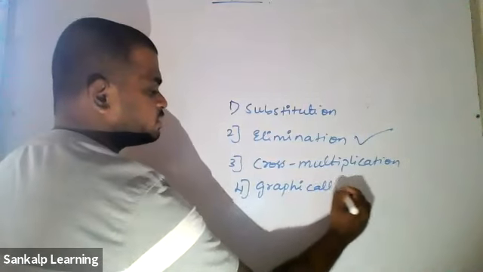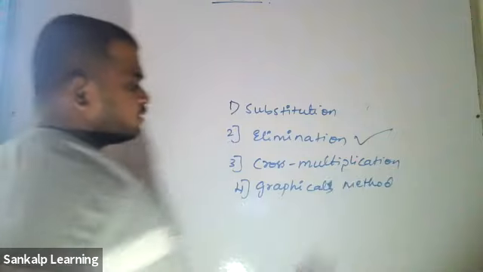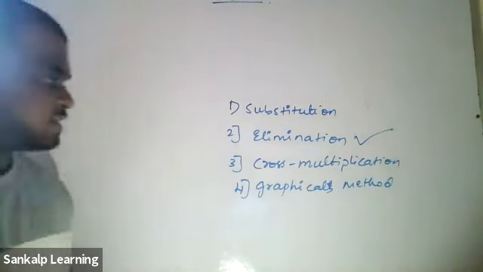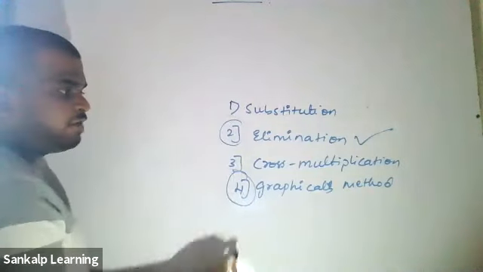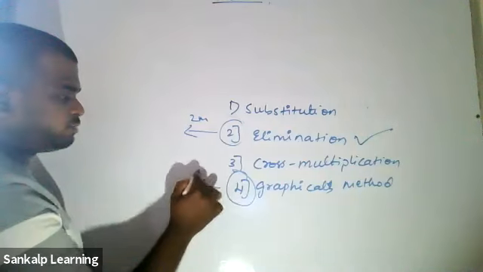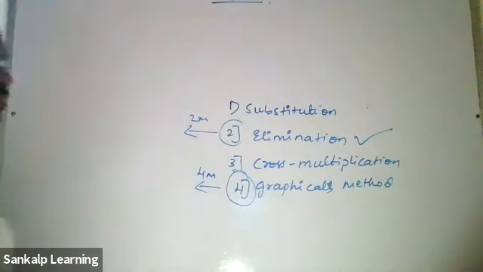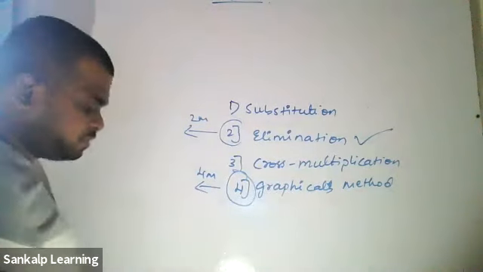For state syllabus students, the second and the fourth methods are very important. You'll get this for 2 marks and this for 4 marks. Sometimes even for CBSE, the graphical method is important.